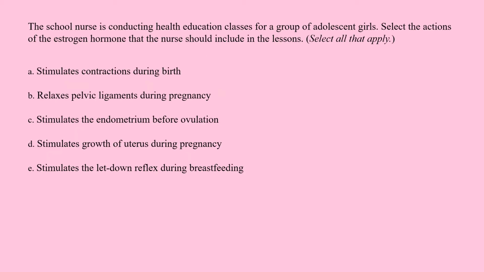The school nurse is conducting health education classes for a group of adolescent girls. Select the actions of the estrogen hormone that the nurse should include in the lessons. Select all that apply. A. Stimulates contractions during birth. B. Relaxes pelvic ligaments during pregnancy. C. Stimulates the endometrium before ovulation. D. Stimulates growth of uterus during pregnancy. E. Stimulates the letdown reflex during breastfeeding.